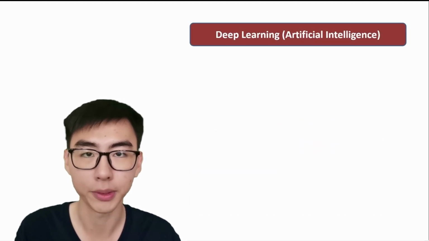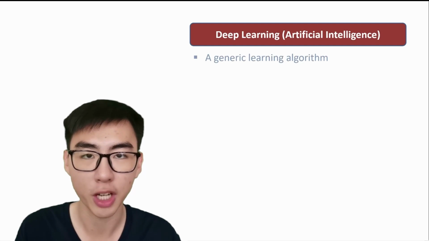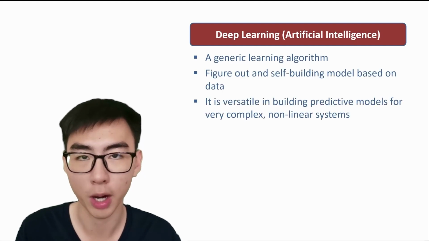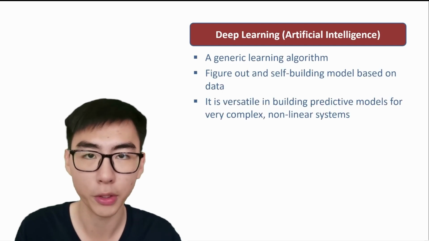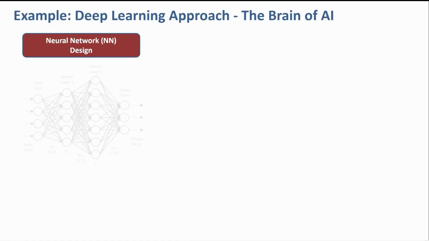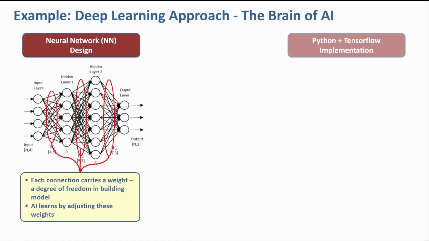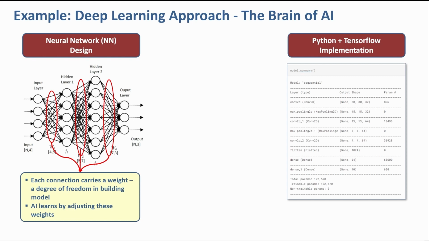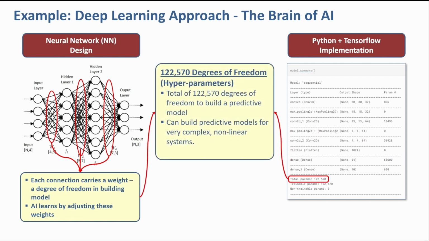In deep learning models, it is a different approach. It is a generic learning algorithm that does not require prior knowledge. It learns and builds a model based on the given data. This is the design of a neural network. This is a deep learning model I made using Python and TensorFlow some time back. There are 122,000 hyperparameters to build a predictive model for very complex nonlinear systems.